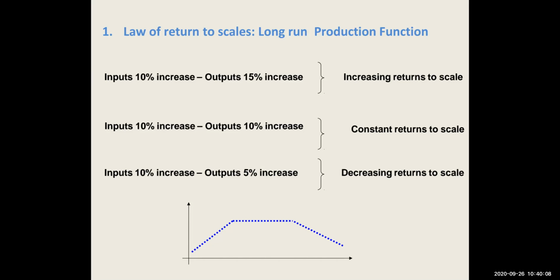In the second stage, if your input is increasing by 10% and your output is also increasing by 10%, it means it is a constant return to scale, that even after a 10% increase in input, your output is still the same 10% increase. And in the third stage, if you are increasing your input by 10%, but as a result you are just having a 5% increase in your output, it means that there is decreasing return to scale.